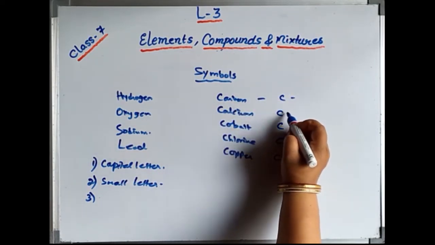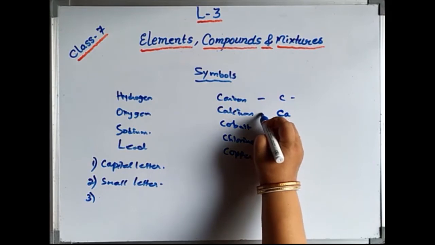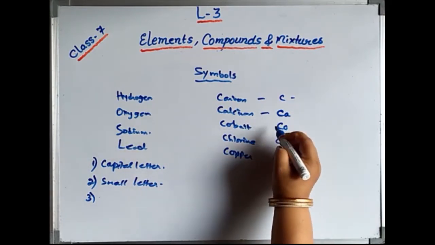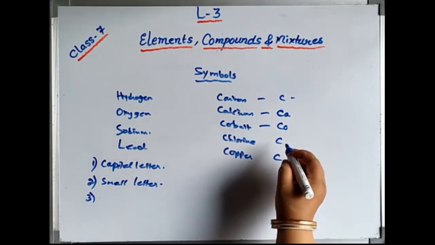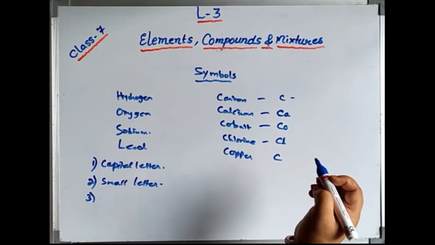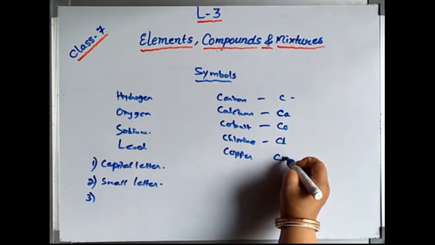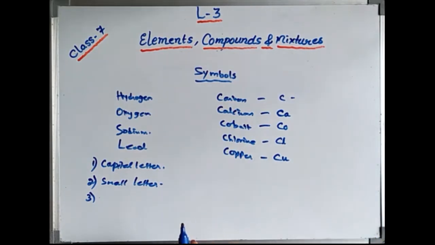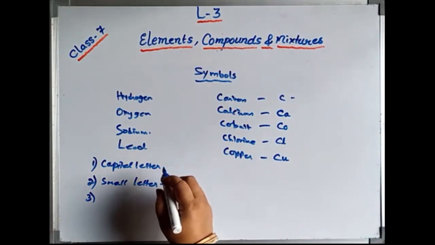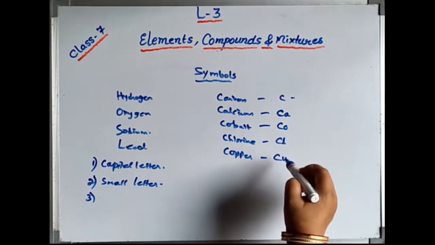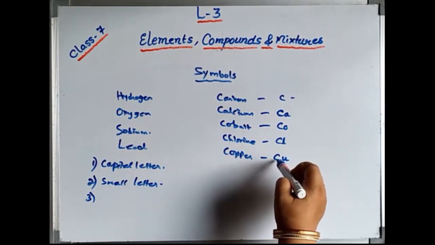If it is capital C and small a, Ca, then it is understood to be calcium. If it is capital C and small o, Co, then it is cobalt. If it is capital C and small l, Cl, then it is chlorine. If it is capital C and small u, Cu, it is understood to be copper. You will observe that for copper, Co is not given here; it is given as Cu.